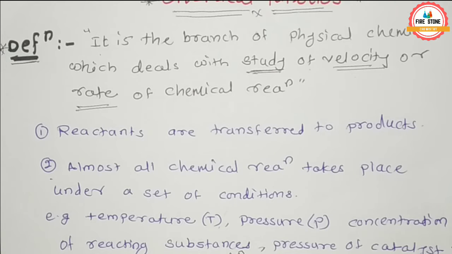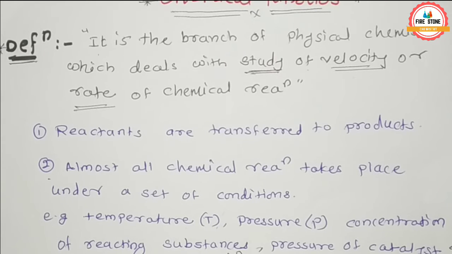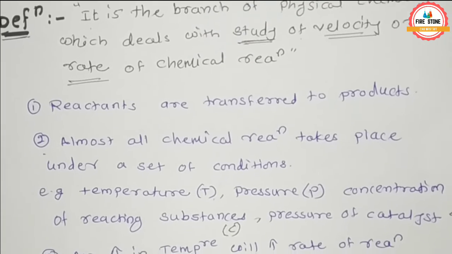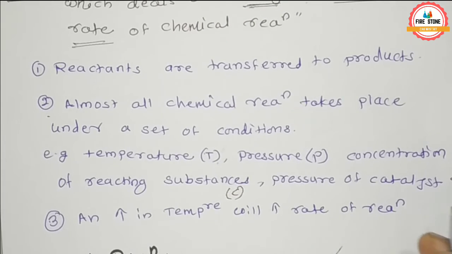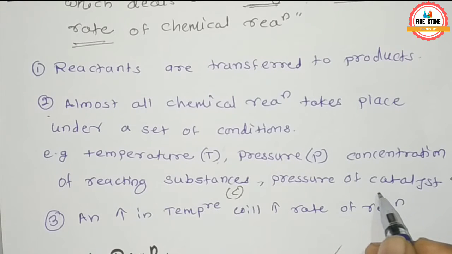We all know what is meant by catalyst. A catalyst is a substance which does not take part in the reaction but increases or decreases the rate of reaction so the product can be formed.